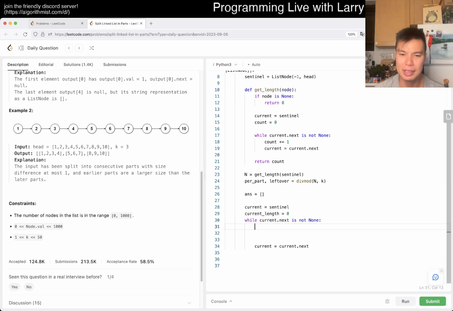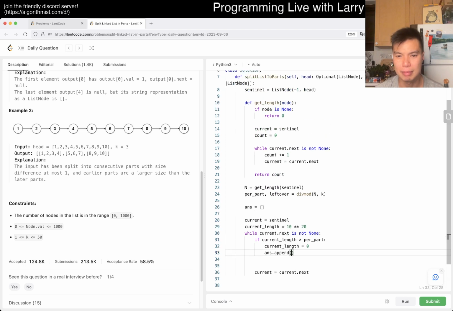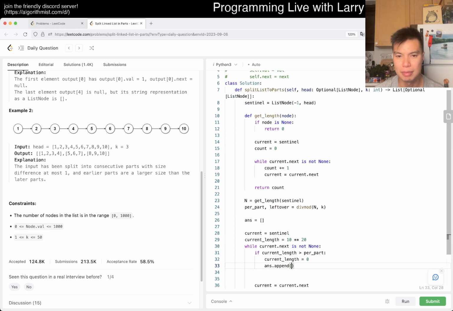So then here, maybe I set it to something big, some infinity value, and then if current length is greater than per part, then current length is equal to 0, and then for answer we append a new list node. Yeah, how do I want to write this?